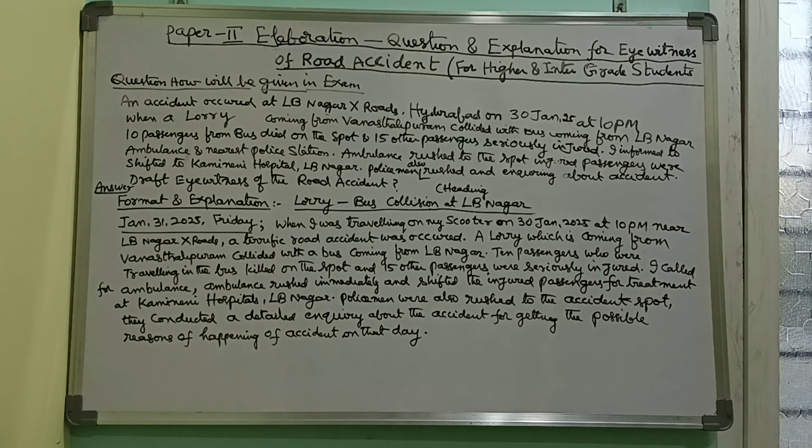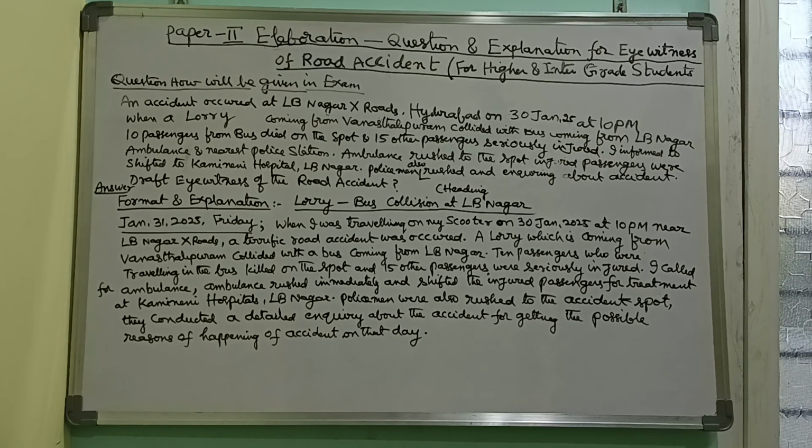Now I am giving the explanation. For this question, the format will be like this. Generally, you have to give some heading for this road accident, for example, a lorry and bus collision at so and so spot. A brief heading about the incident should be given at the top.